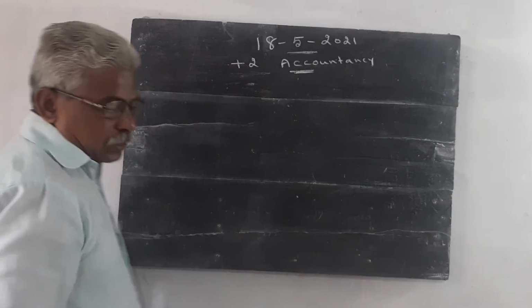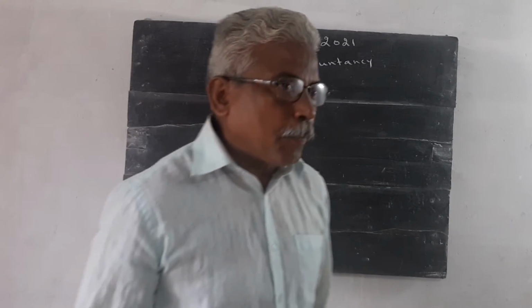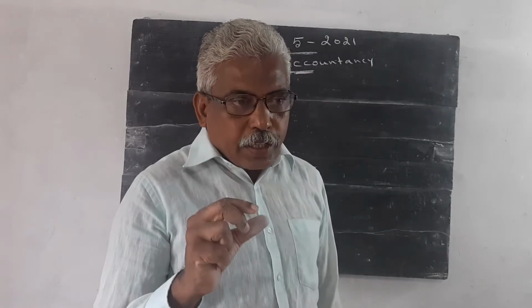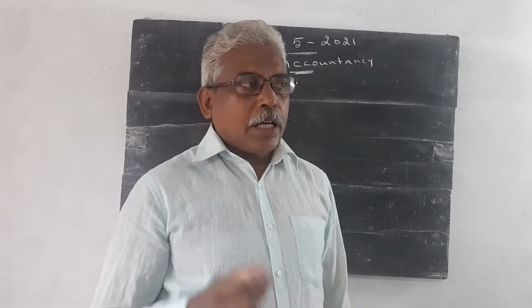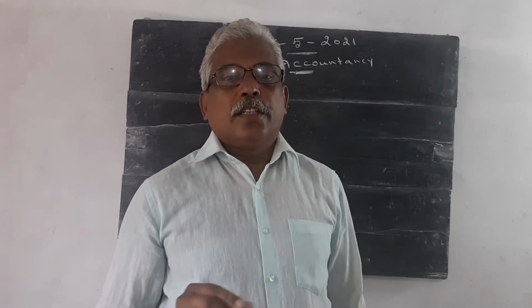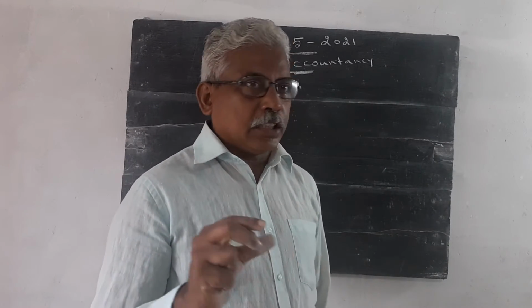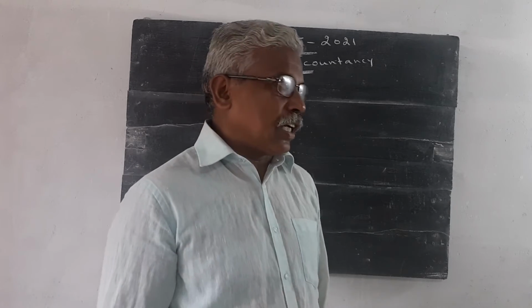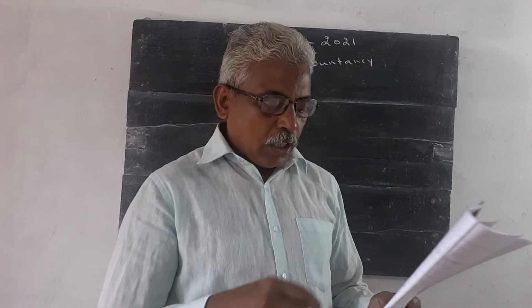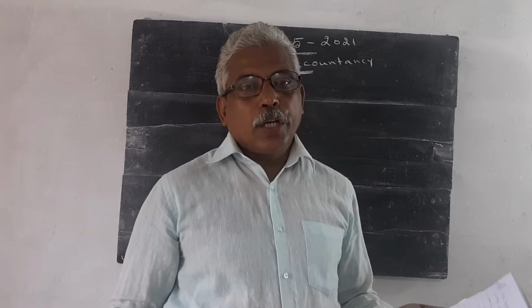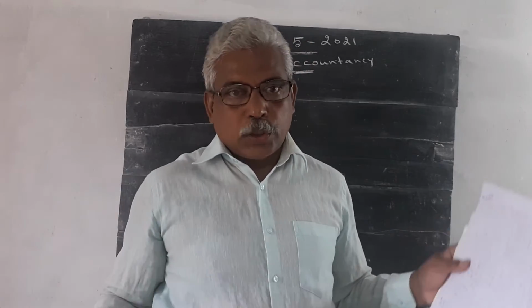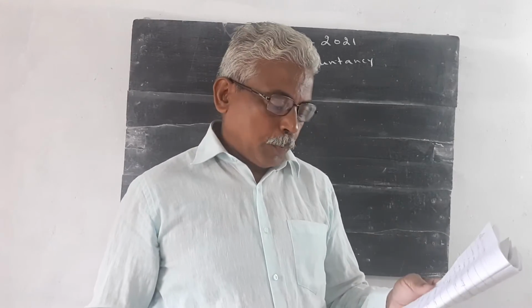Dear students, I want to explain one more problem from the textbook. In the last classes we studied calculation of profit or loss and calculating the capital. Capital can be found on the basis of statement of affairs. Statement of affairs is a statement showing assets and liabilities. Please refer to the previous videos and do the remaining questions. Today I am going to explain only one question.